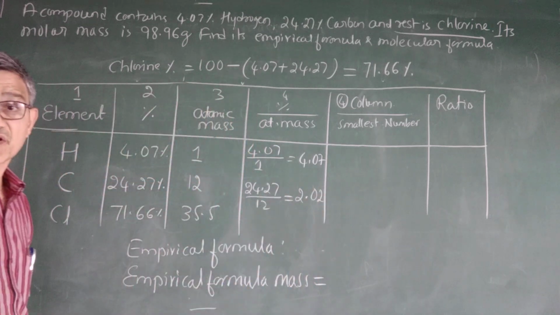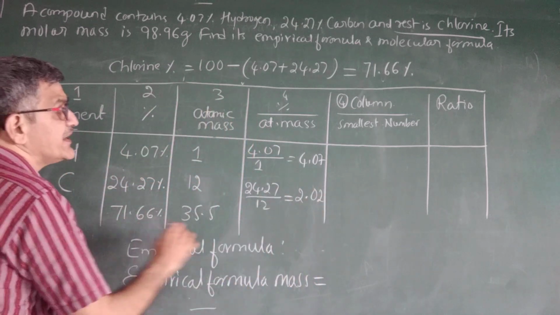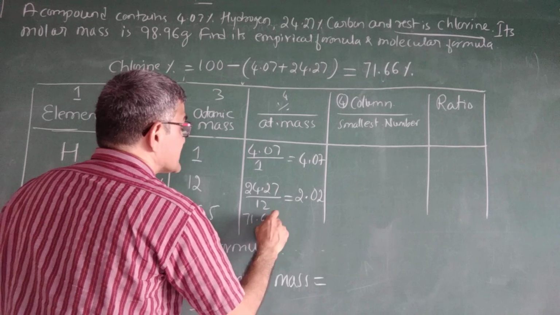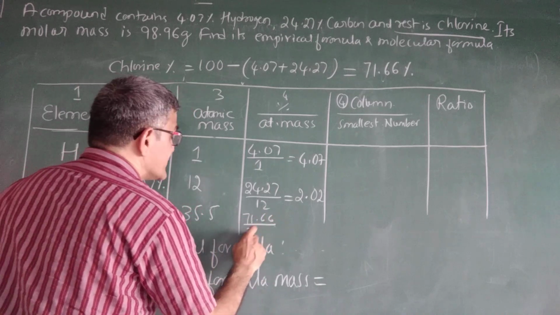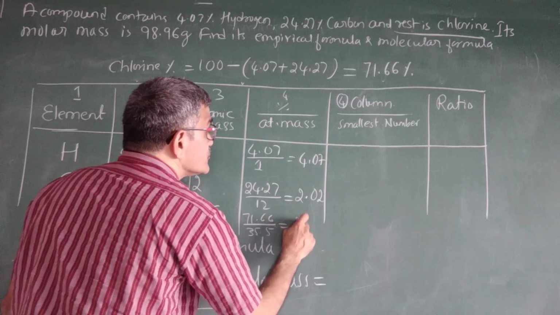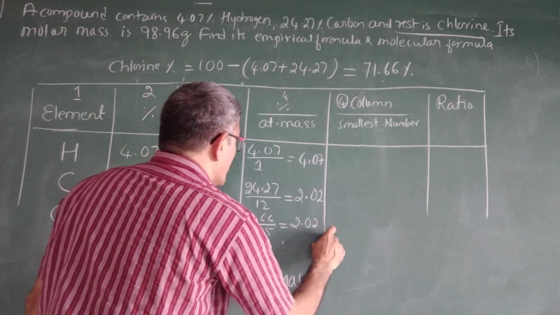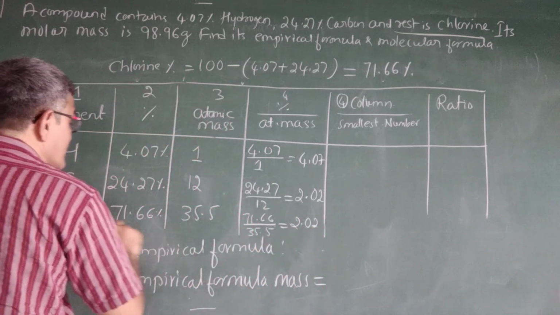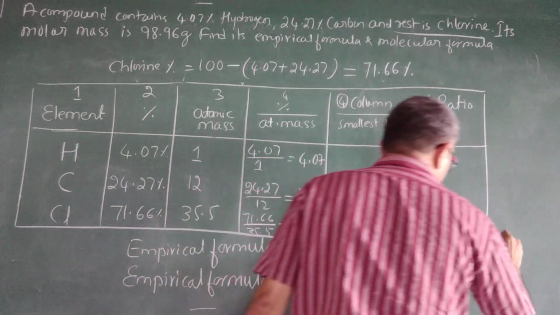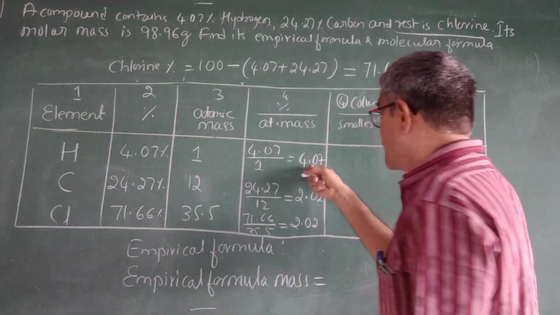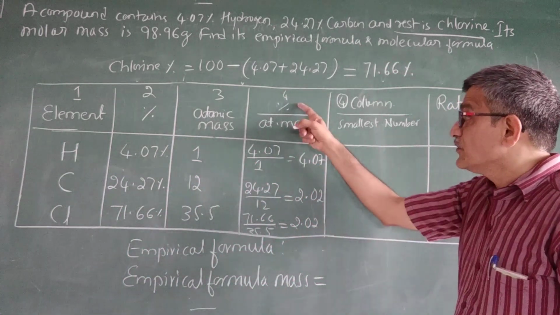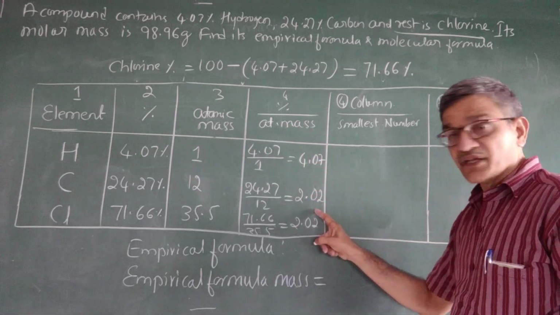Next, 71.66 divided by 35.5 is also 2.02. So we got these numbers: percentage divided by atomic mass.